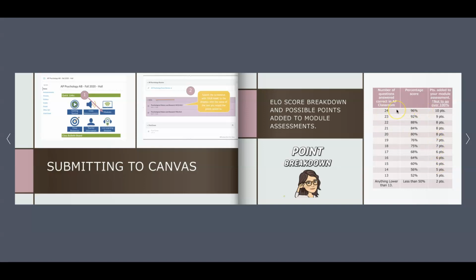So just again, I'm not going to read this breakdown to you. You can look at it, and I'll have it posted in the course. You can get up to 10 points if you miss one or score perfectly on these AP Classroom assessments. And all the way down to a 50%, you can get 5 points. Anything less than 50%, you're just going to have 2 points added. So you went in there and you did the extra work, but if you're scoring less than 50% on the AP Classroom quizzes, then 2 points will be added. So if Sally did this, say she got 12 out of the 25 questions correct, and she had an 80, her score would increase to an 82.